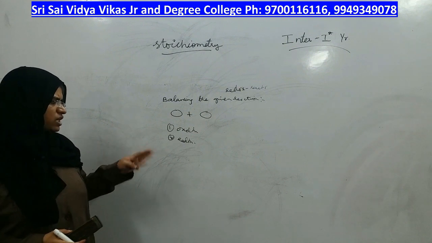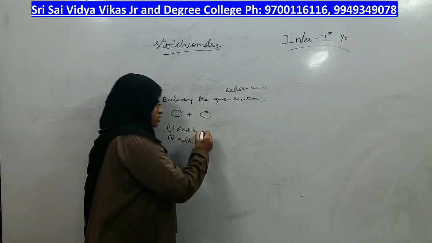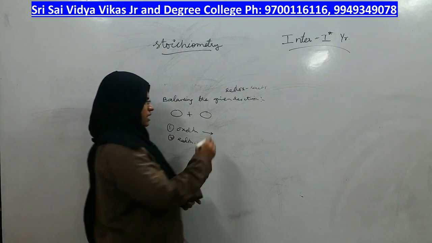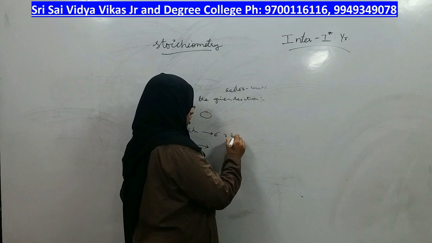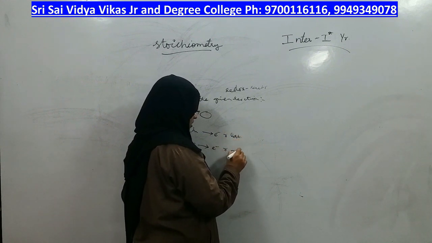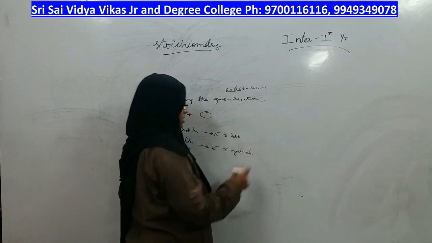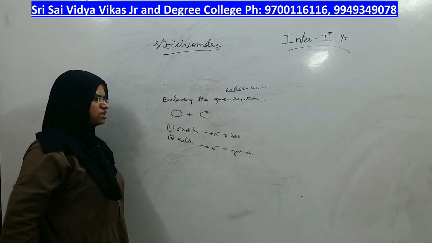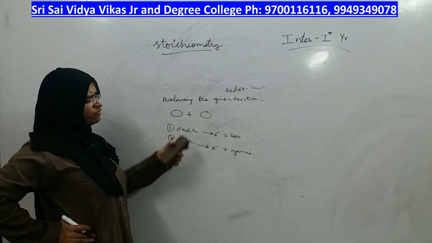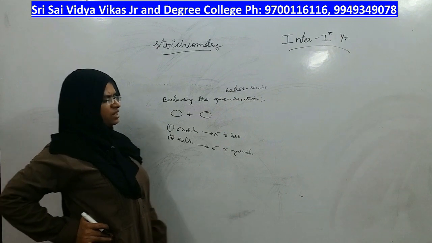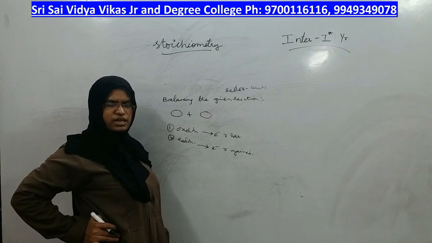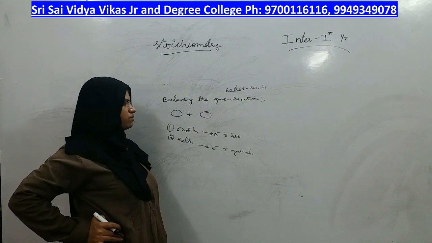What is very important here is what is oxidation and what is reduction. Oxidation means electrons are lost and reduction means electrons are gained, just like electrochemistry only. If electrons are lost, it is oxidation. If electrons are gained, it is reduction. How will you find out whether electrons are lost or gained? You have to first find out whether oxidation took place or reduction took place.